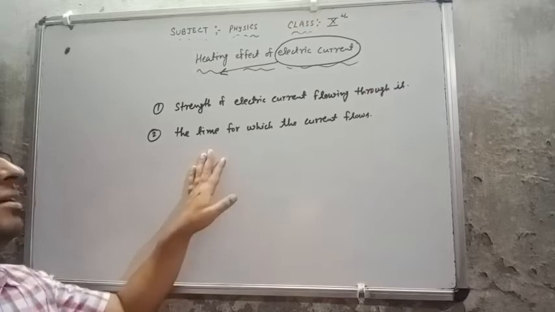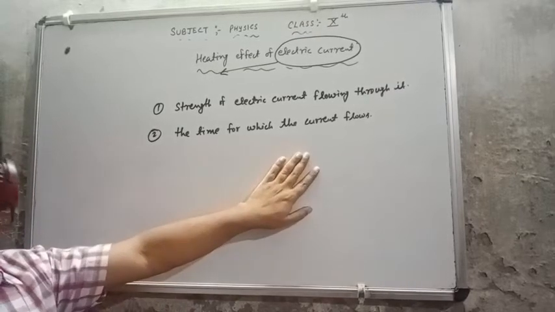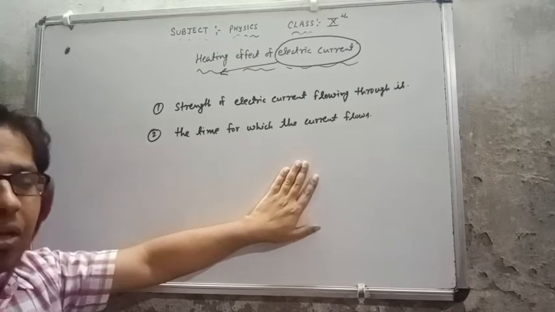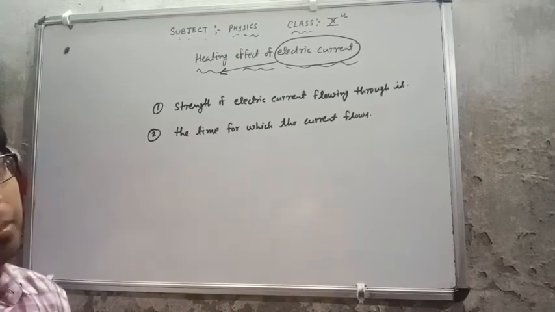So time is also directly proportional to the heat produced. If current flows for more time, the heat production will be more.